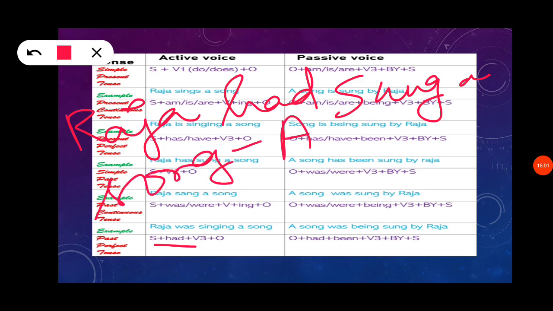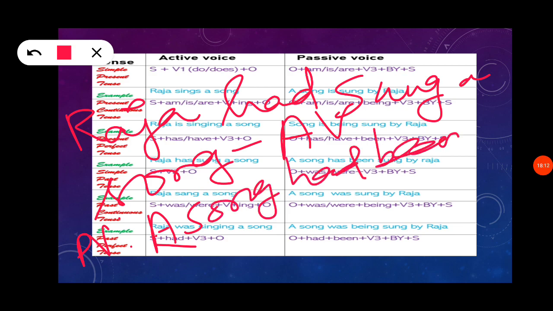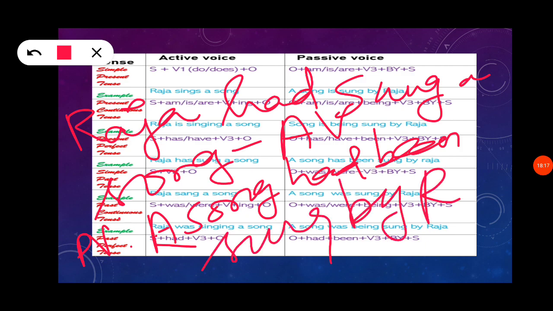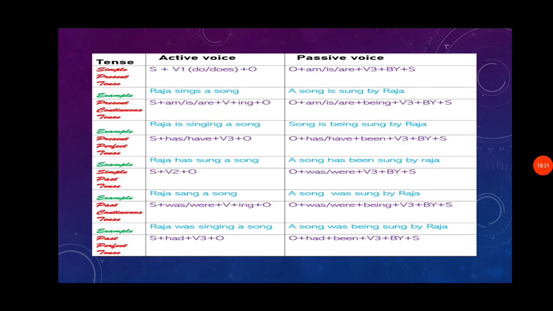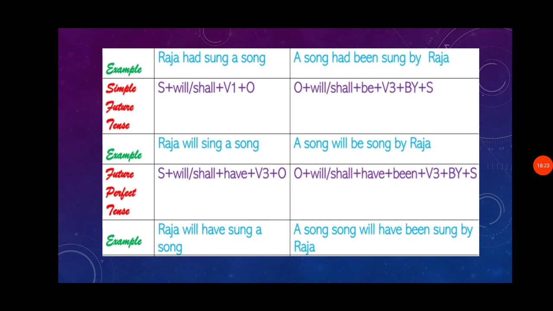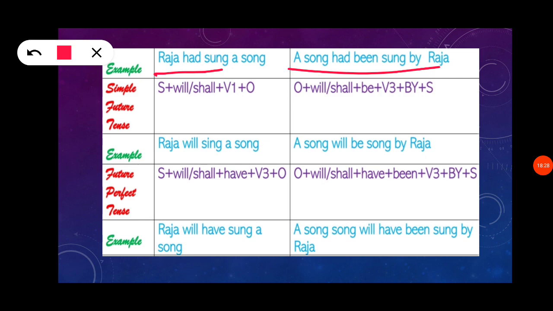While changing to passive form: a song had been sung by Raja. So this is the answer for past perfect tense. The example is on the next page.